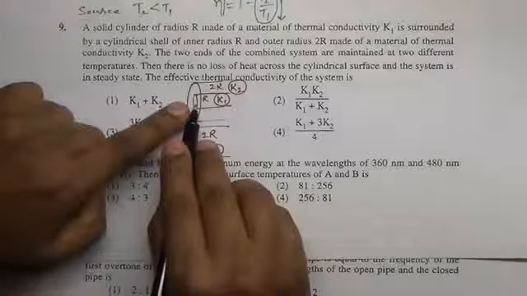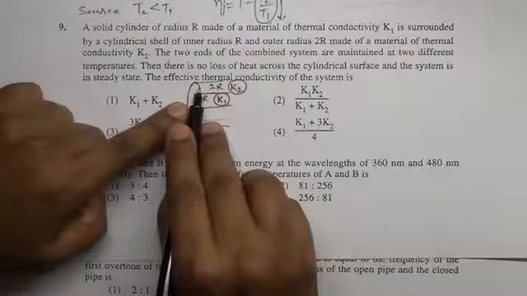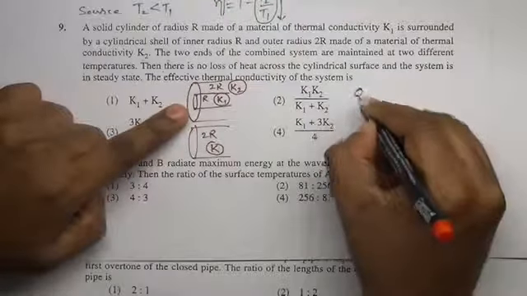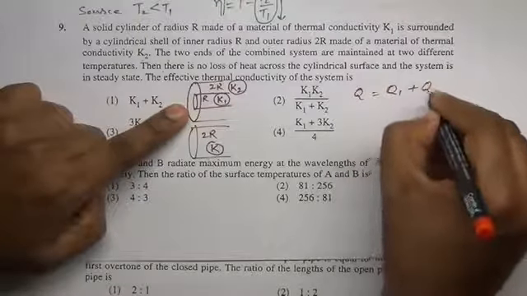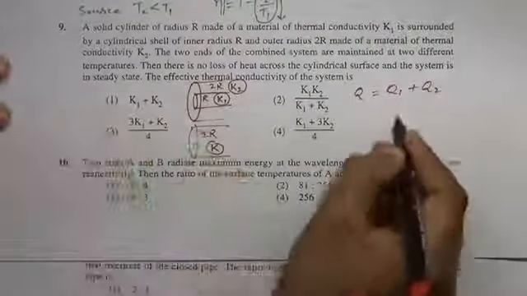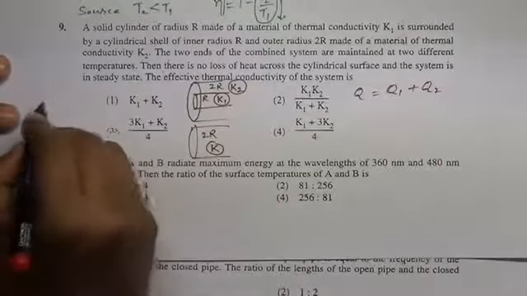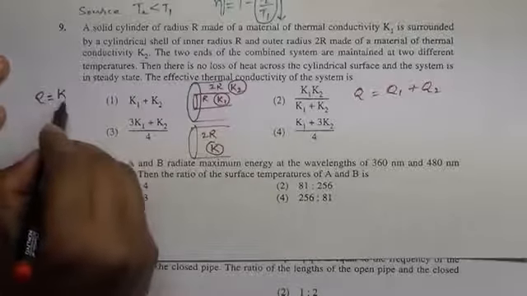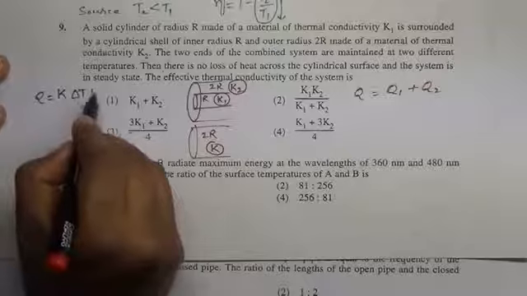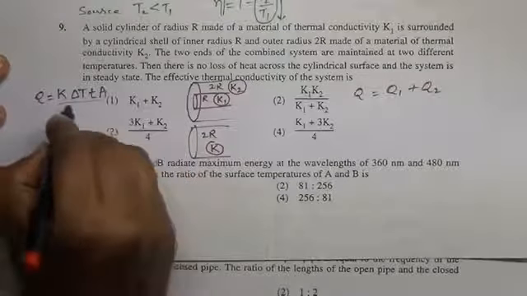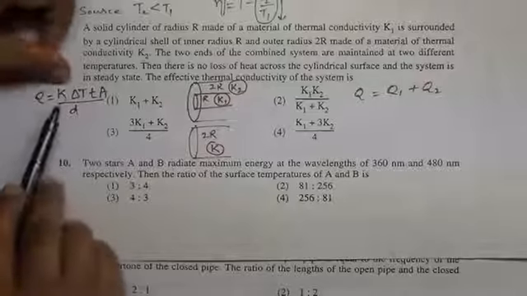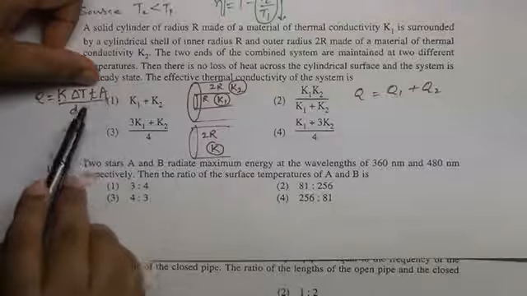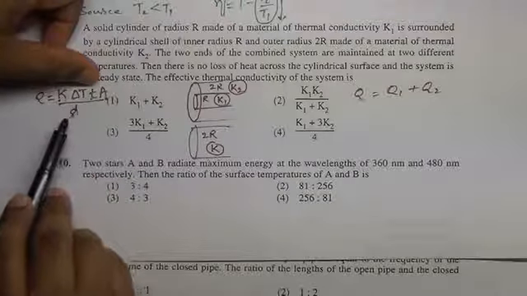The amount of heat conducted by the core plus the heat conducted by the crust equals the total heat, so I can write Q equals Q1 plus Q2. The heat conducted is equal to thermal conductivity, temperature difference, time, area of cross section, divided by thickness. Let me repeat: thermal conductivity, temperature difference, time, area of cross section, thickness of the conductor.